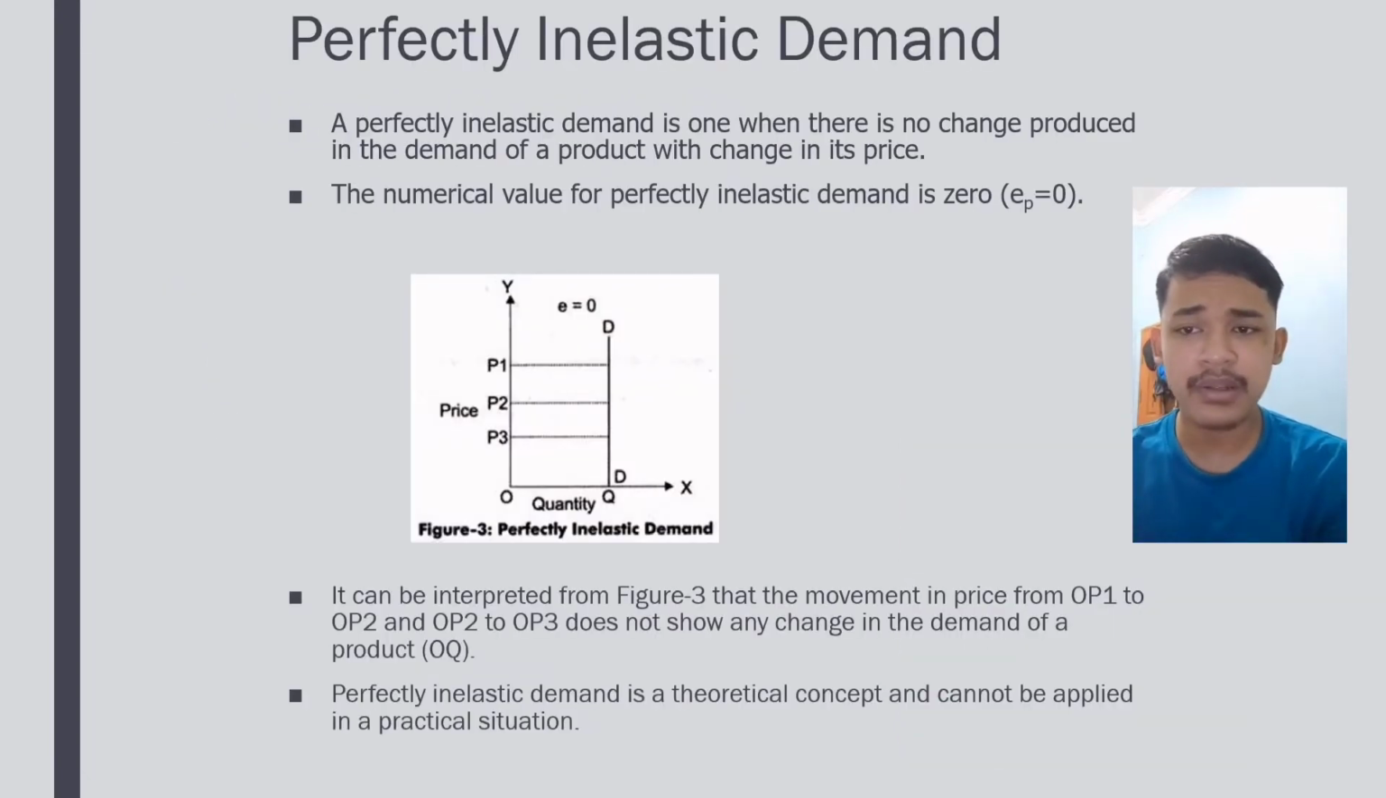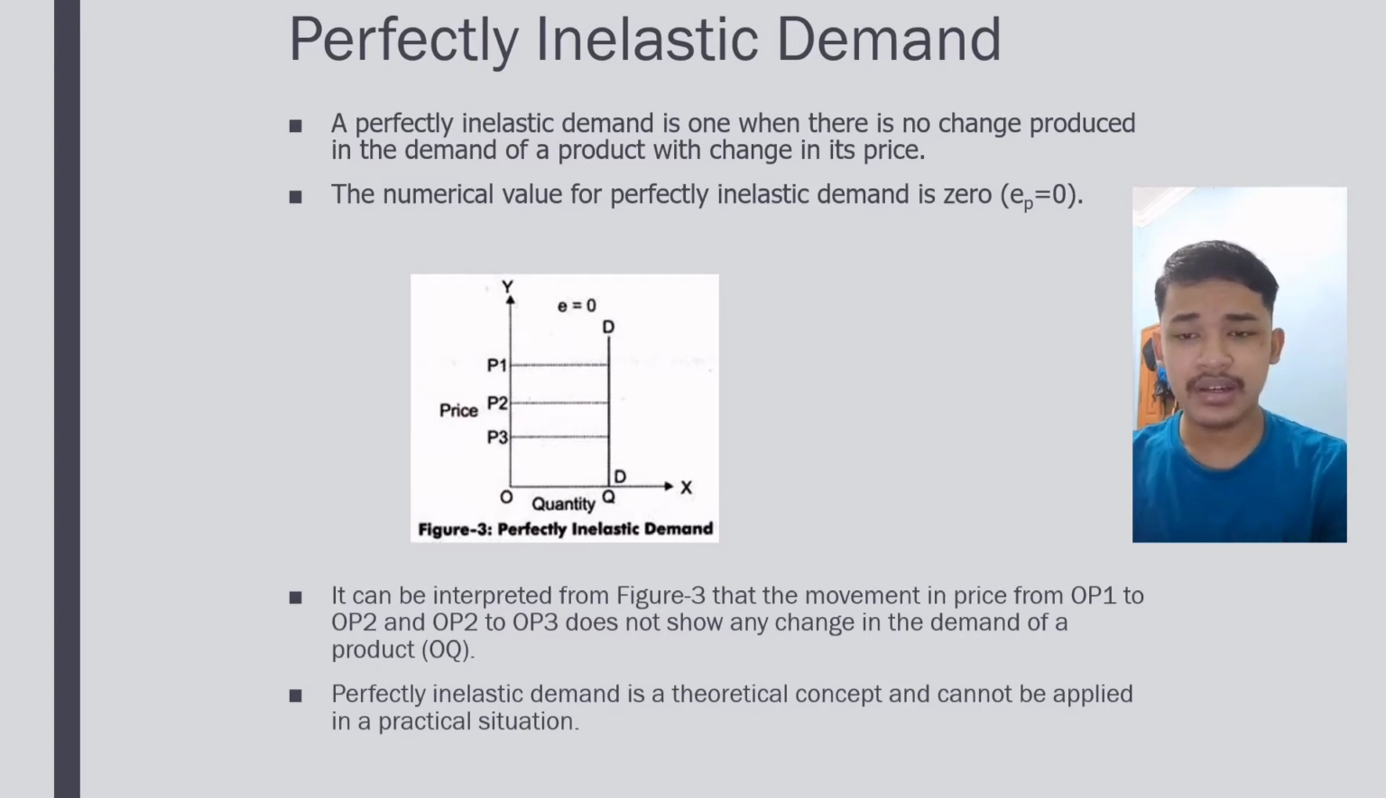So I'm going to talk about perfectly elastic demand and relatively inelastic demand. First of all, perfectly elastic demand. When a small change in the price of a product causes a major change in its demand, it is said to be perfectly elastic demand. With perfectly elastic demand, a small rise in price results in a fall in demand to zero, while a small fall in price causes an increase in demand to infinity. In such a case, the demand is perfectly elastic, or E equals infinity.